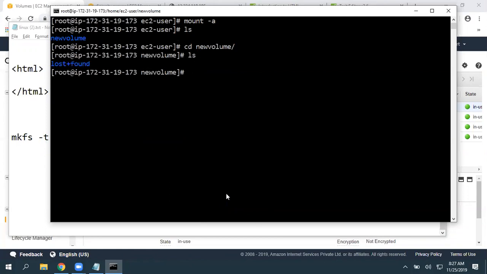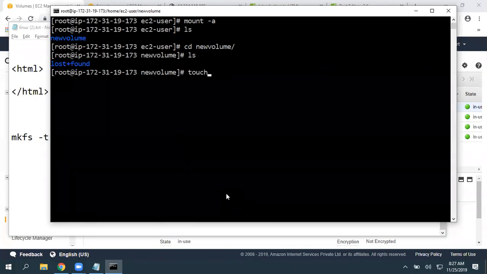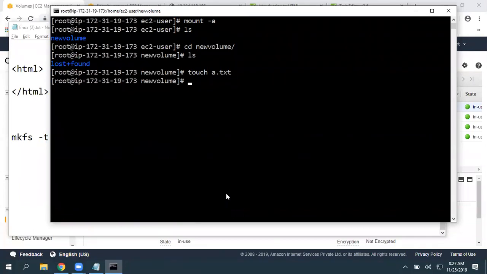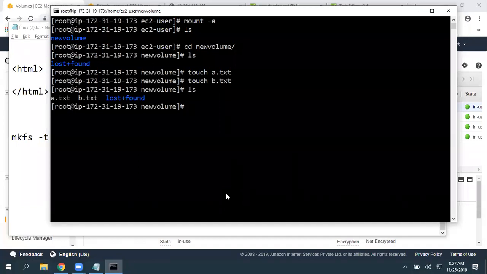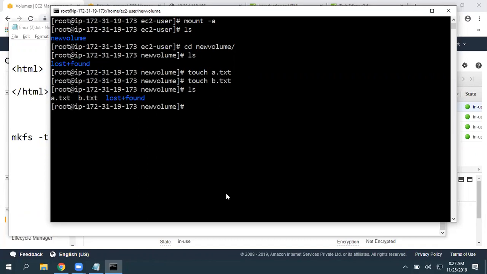That means mounted successfully. Now here, whatever files, for example, you can use the touch command to create very simple files, a.txt, touch b.txt. Okay, files got created. So it is showing these files available under new volume.